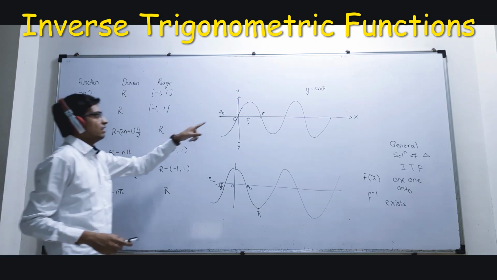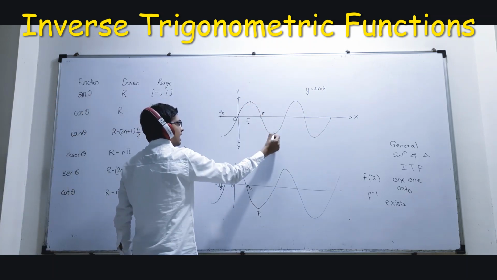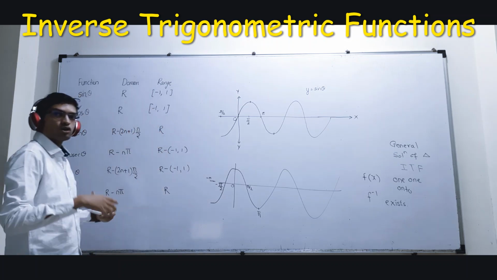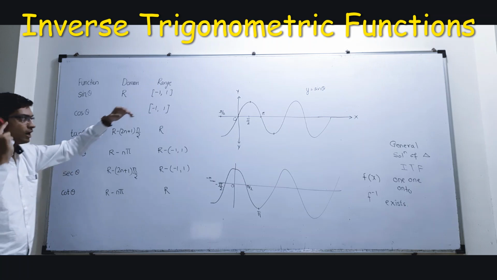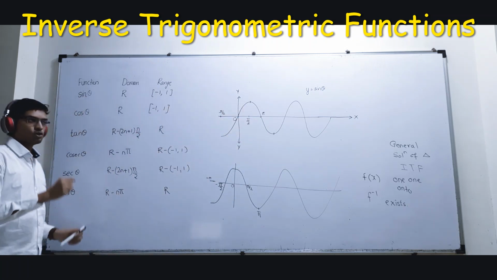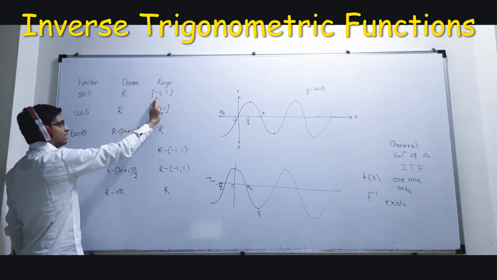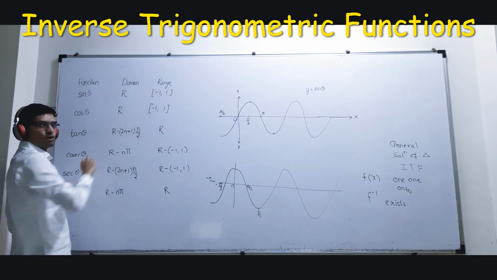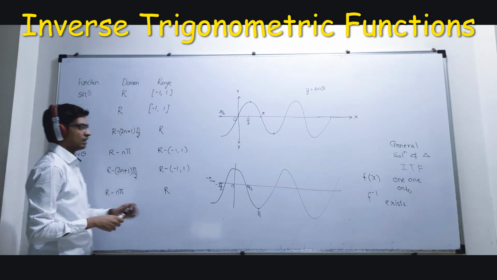That time, if you see the graph of sine x, it fluctuates between 1 and minus 1. It doesn't go beyond 1. It doesn't go before minus 1. So the maximum value of sine x is 1 and minimum is minus 1. So no matter what the domain is, my range is always between minus 1 and 1, both inclusive. Correct?